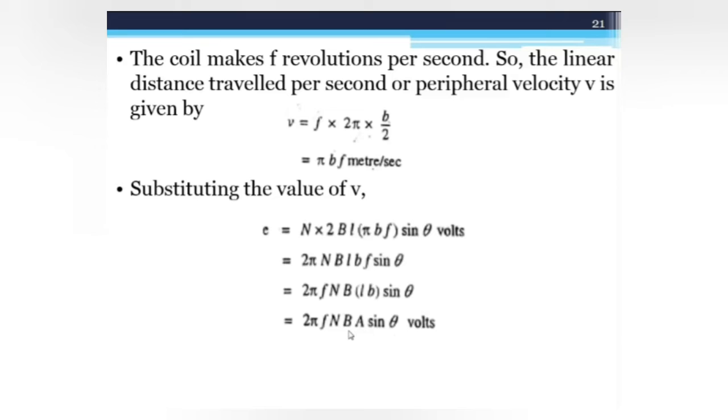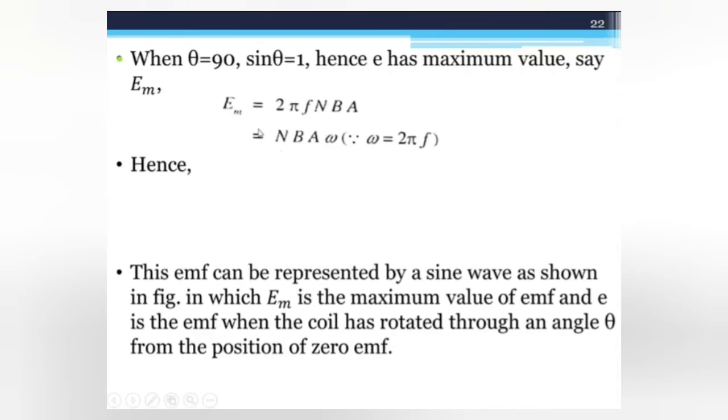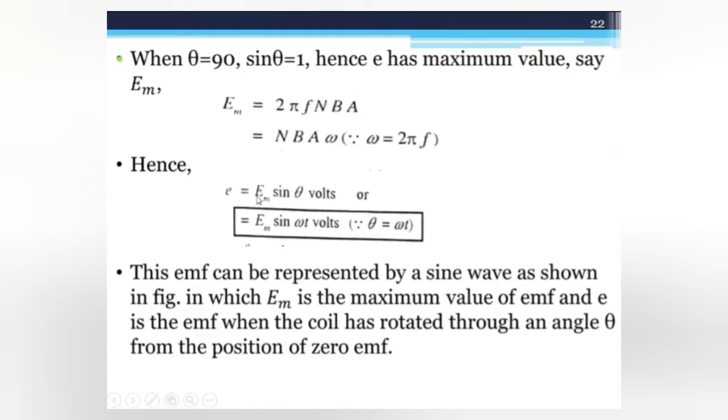From this equation, if your theta value is 90, at that time you get the maximum EMF because sin 90 is 1. The maximum EMF is denoted by Em. So Em is 2πf NBA. When we put the value of Em equal to 2πf NBA, and 2πf is equal to omega, our equation becomes e = Em sin θ, where θ = ωt. This EMF can be represented by a sine wave in which Em is the maximum value of EMF and e is the EMF when the coil is rotated through an angle θ.